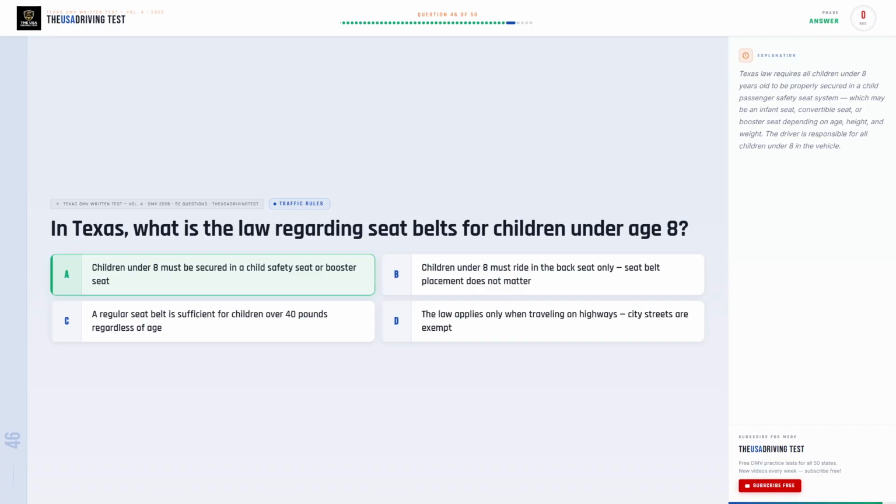The correct answer is A. Children under 8 must be secured in a child safety seat or booster seat. Texas law requires all children under 8 years old to be properly secured in a child passenger safety seat system, which may be an infant seat, convertible seat, or booster seat depending on age, height, and weight. The driver is responsible for all children under 8 in the vehicle.